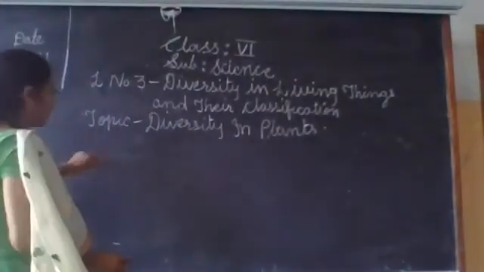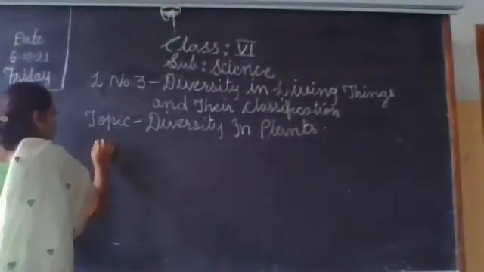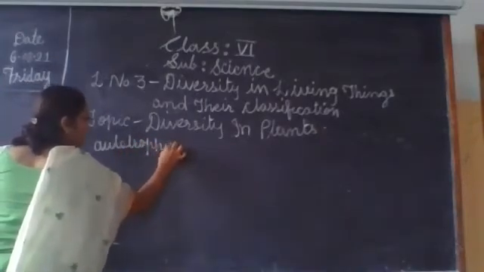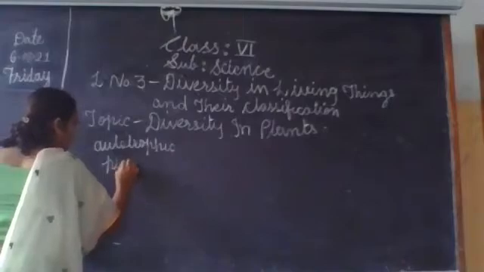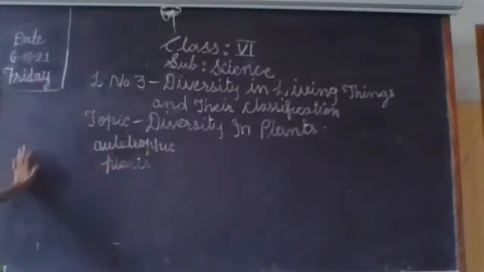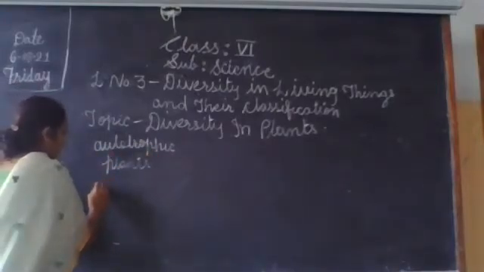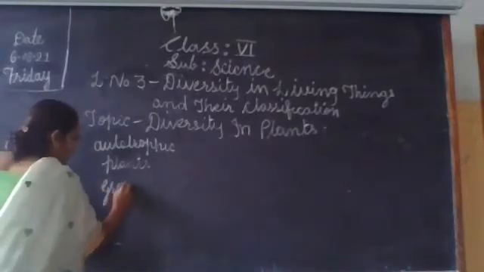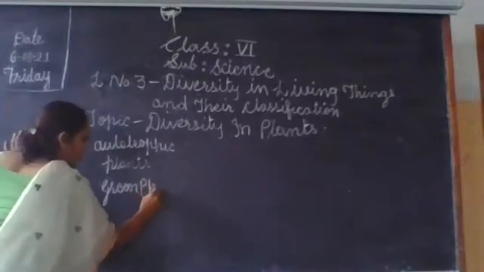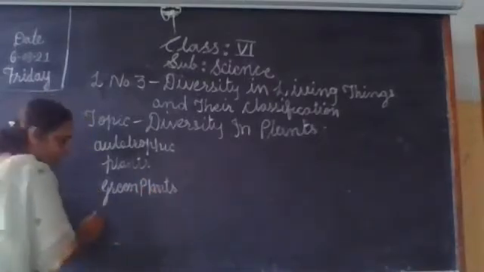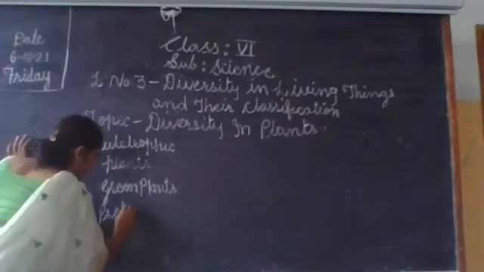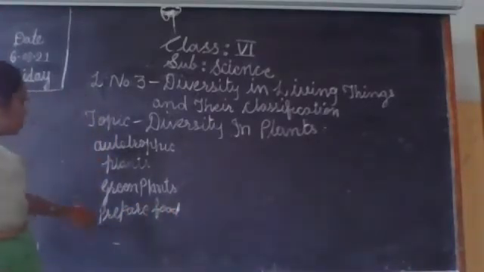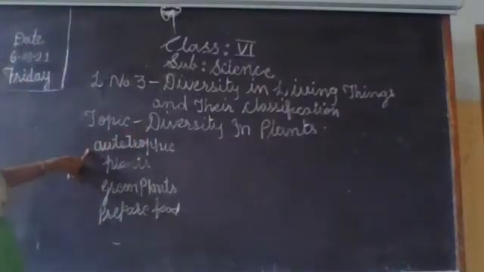Plants are basically divided into two types. One is autotrophic plants. In autotrophic plants, food preparation takes place. These are the green plants. Usually green plants prepare food, so they are called autotrophic plants.